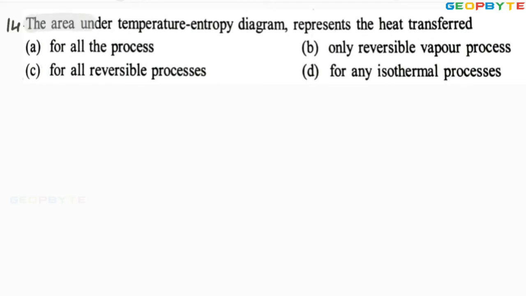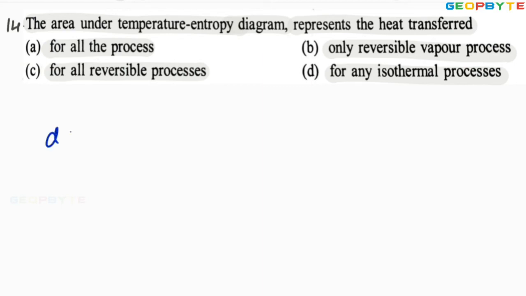The area under temperature entropy diagram represents the heat transfer. Option A for all process, B only for reversible process, option C for all reversible process, option D for any isothermal process. Dear friends, one minute.